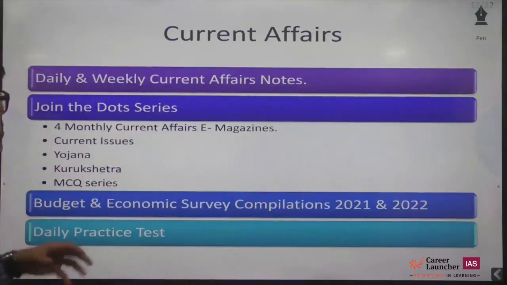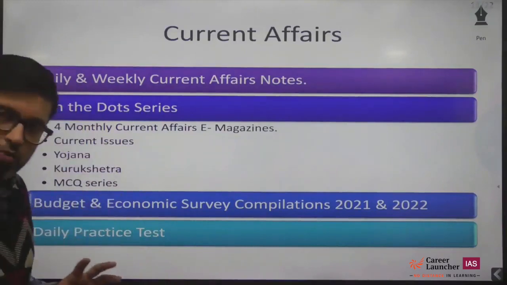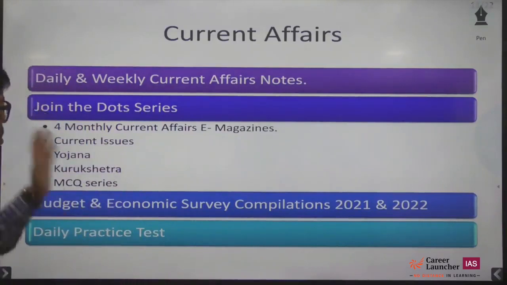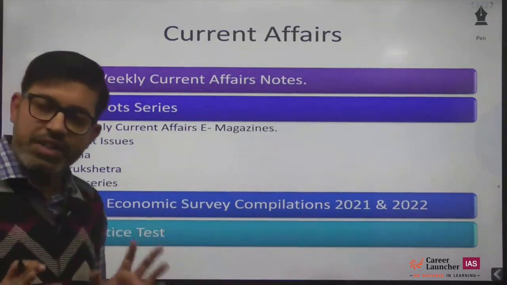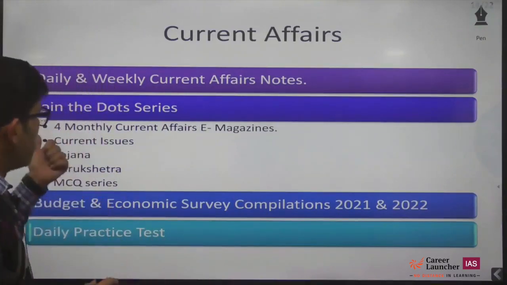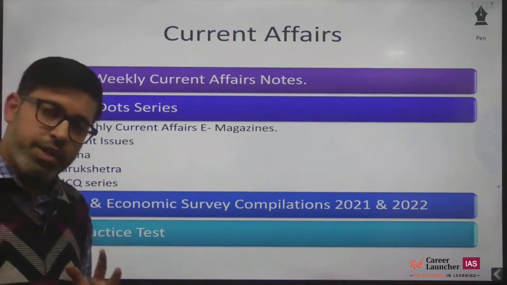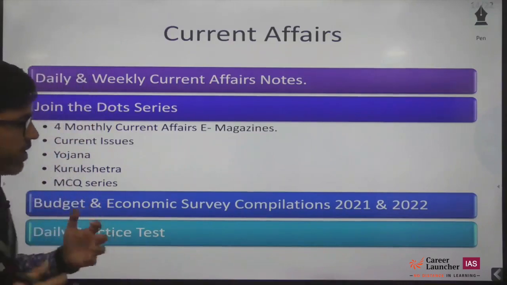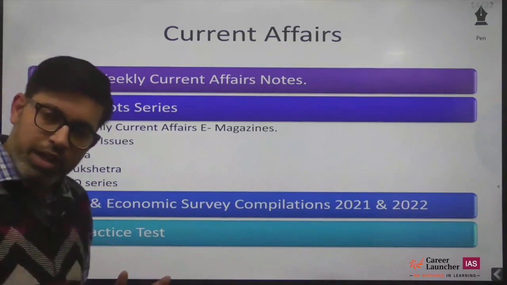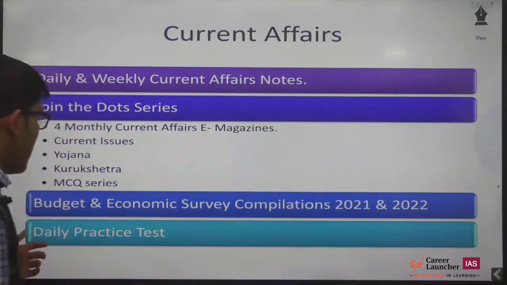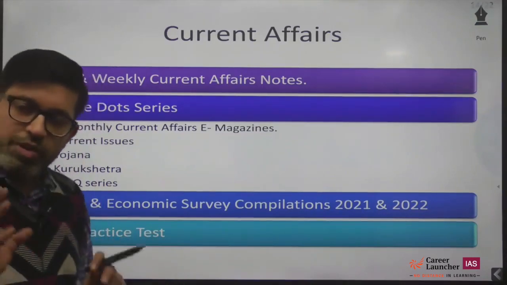In current affairs, we provide you daily and weekly current affairs notes. We provide you 4 monthly magazines, including Join the Dots based on monthly current affairs and current issues, Yojana, Kurukshetra, and there will be one MCQ series. We give you a budget and economic survey compilation of all the years you are with us, and we'll give you a daily practice test also based on current affairs.